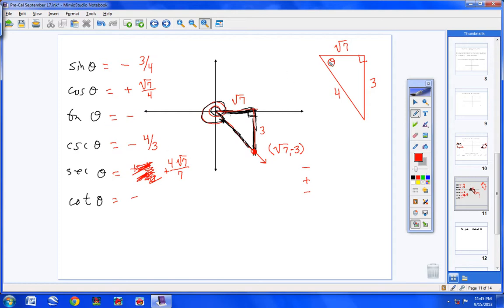Tangent. Well, tangent is opposite over adjacent, 3 over square root of 7, so negative 3 over square root of 7. Of course, that's unacceptable, so our final answer would be negative 3 square root of 7 all over 7. And then down here for cotangent, we just take this right here, and we simply flip it, so we'd have negative square root of 7 over 3. There we go. You did it. Without knowing this angle at all, you totally were able to find all 6 trig functions.